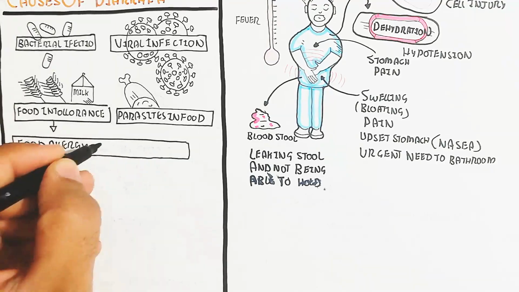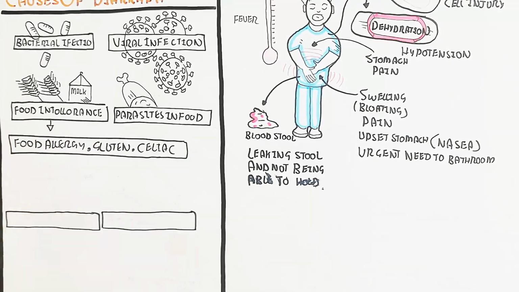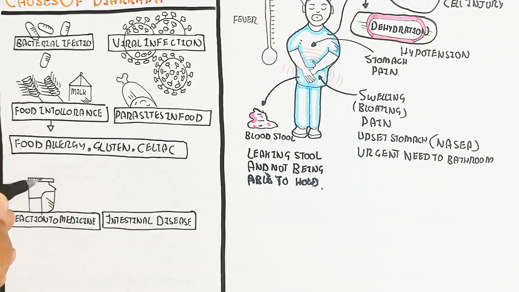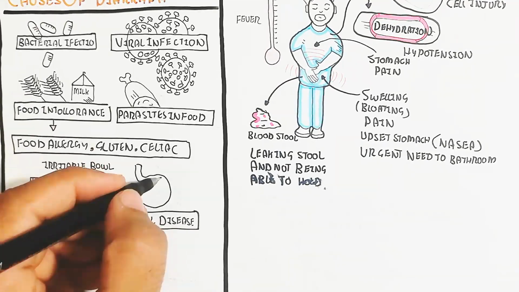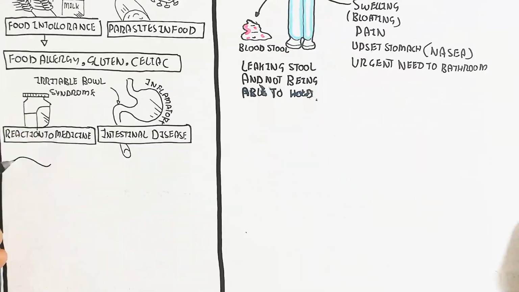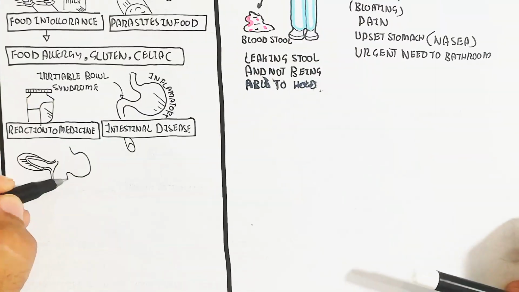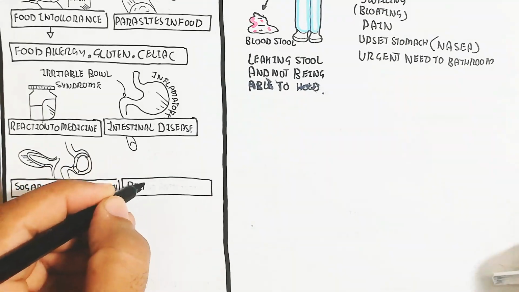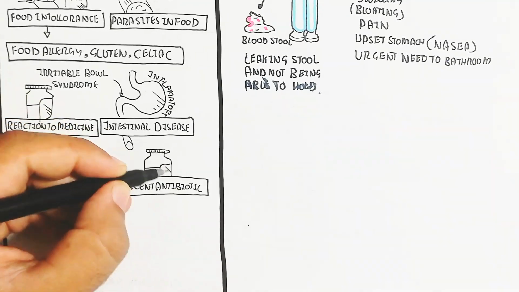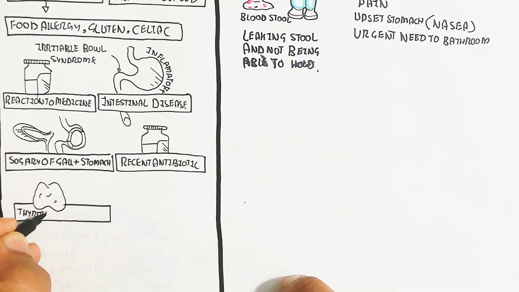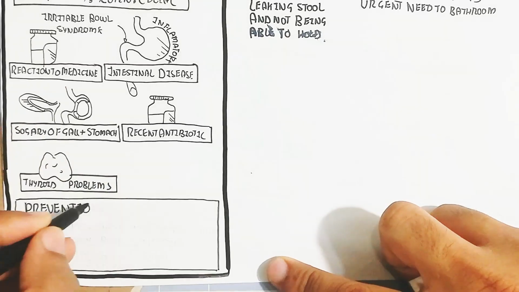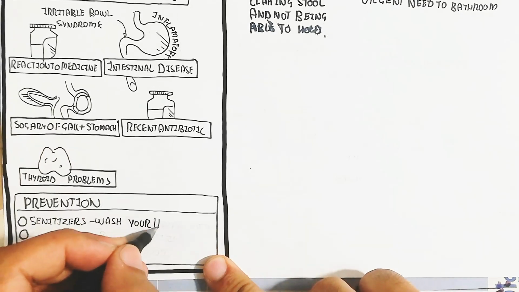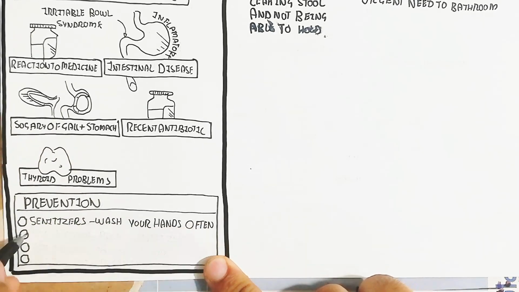Parasites in food like pork and beef, food allergy, and gluten and celiac disease can cause diarrhea. Irritable bowel syndrome, reaction to medicine and intestinal disease can too. Also, surgery of the gallbladder and stomach, recent antibiotic use and thyroid problems.